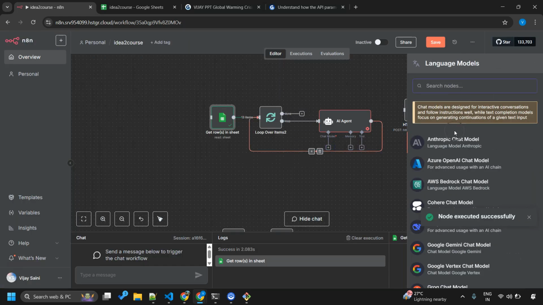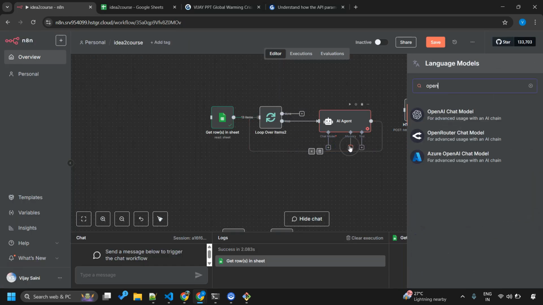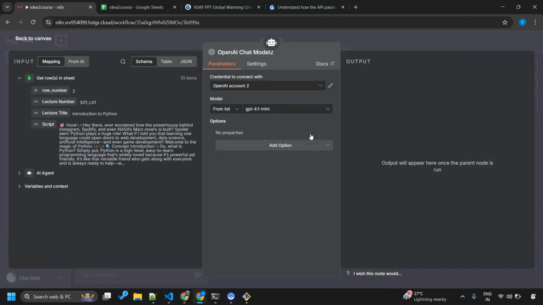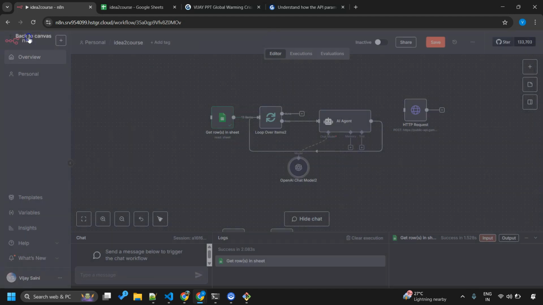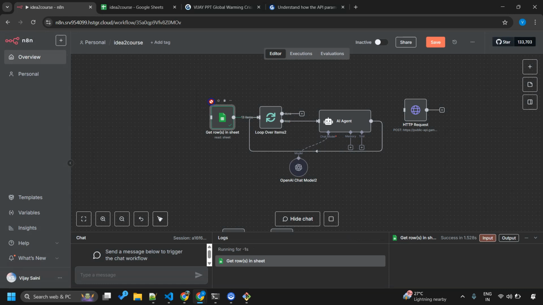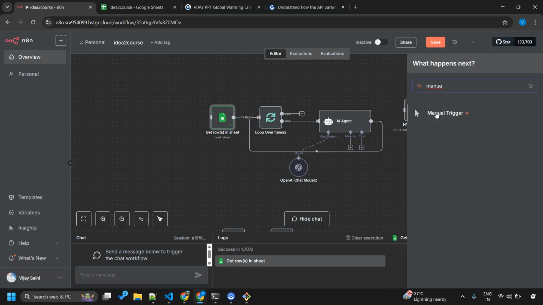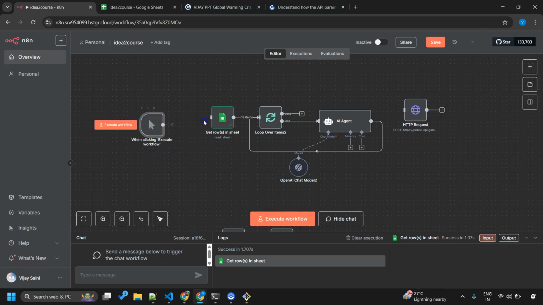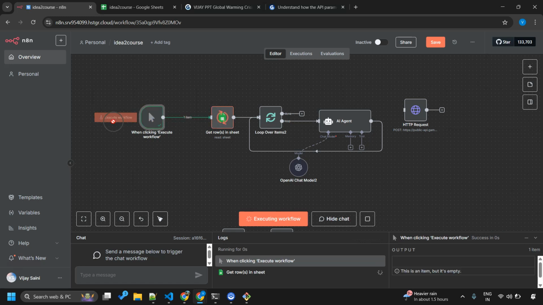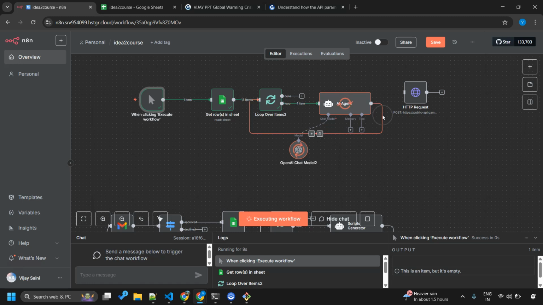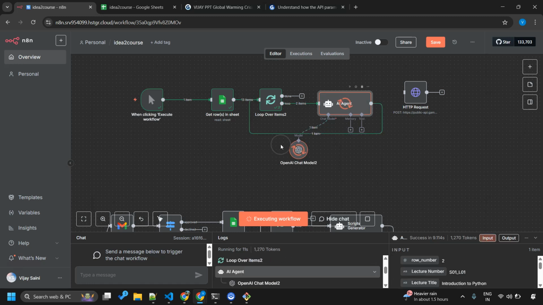Let me cancel this. Oh, I have not added a model yet. Let me add the OpenAI chat model. We'll go ahead with 4.1 mini. Let me execute it now. In order to work with this presentation generation part itself, let me add a manual trigger so that I can simply work with this much. Right? Let me execute it now. Okay, it seems to be doing its job.